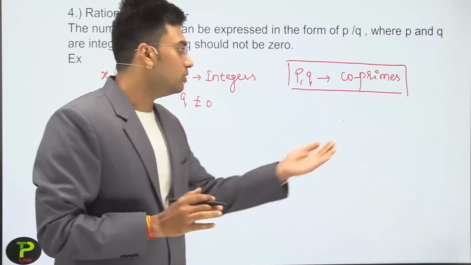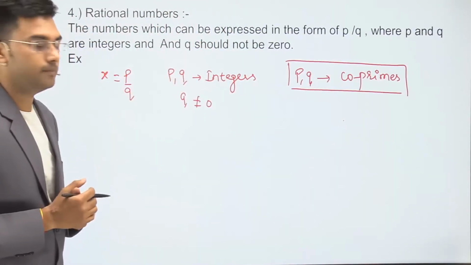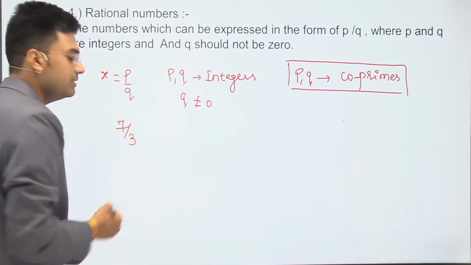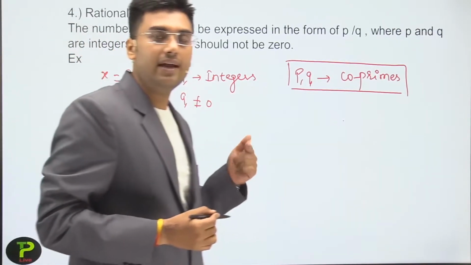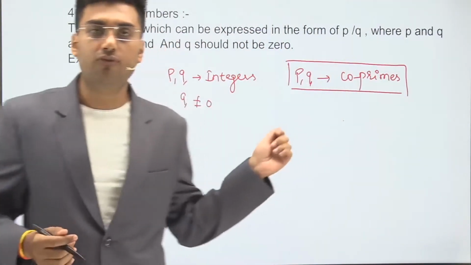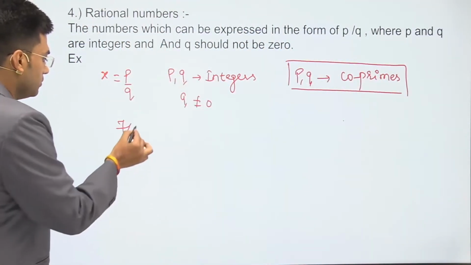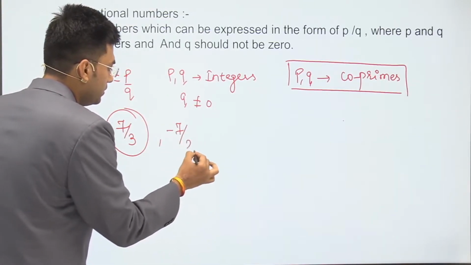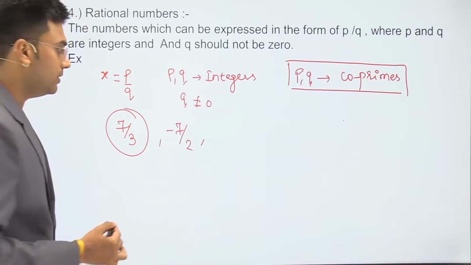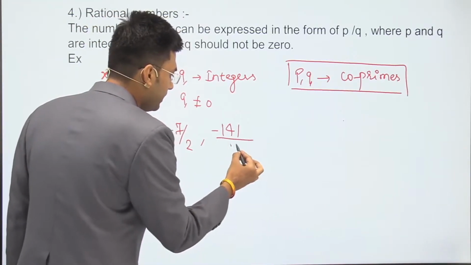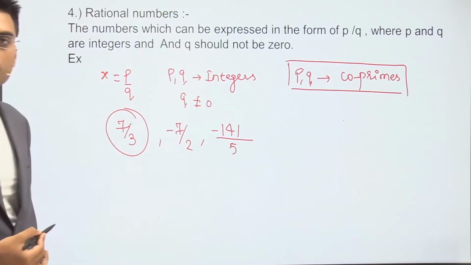Okay, so coming to the rational numbers. For example, 7 by 3 is a rational number because 7 and 3 both are integers, so this is the form of p by q. Minus 7 by 2 is also a rational number. Minus 141 divided by 5 is also a rational number.